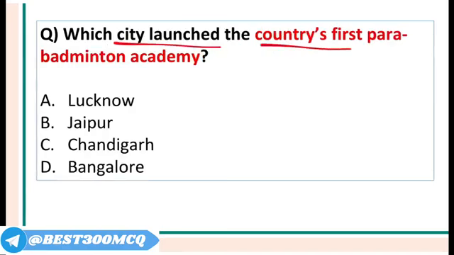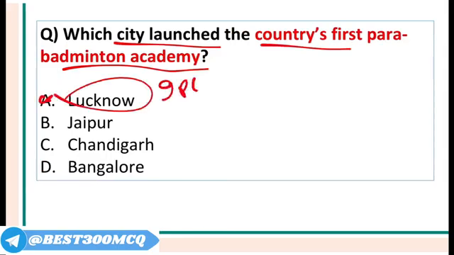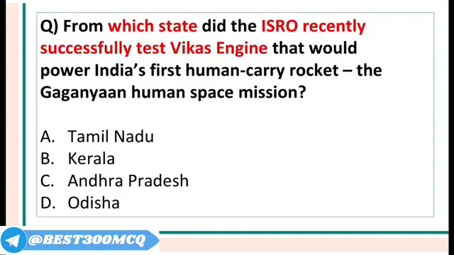Which city launched India's first Para Badminton Academy? It has been launched recently in Lucknow. Also, Lucknow IPL team will be known as Lucknow Super Giants.